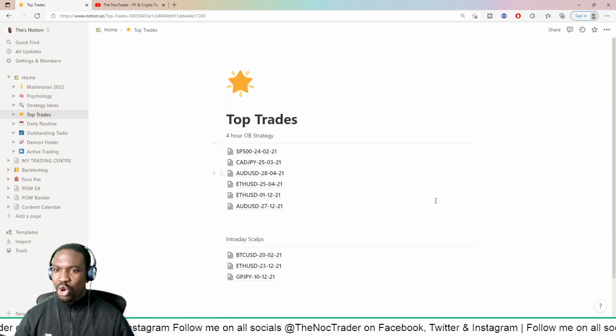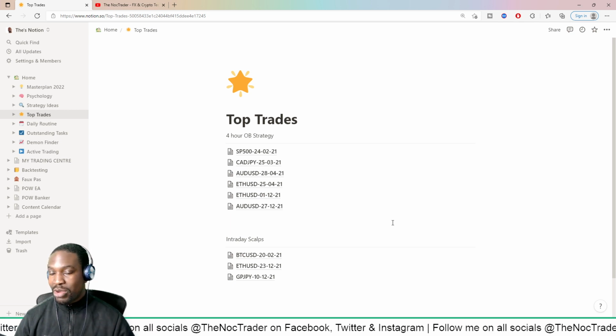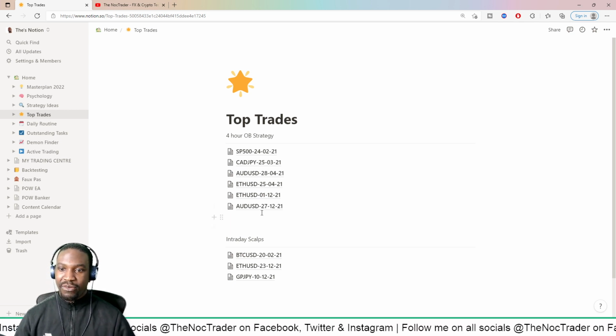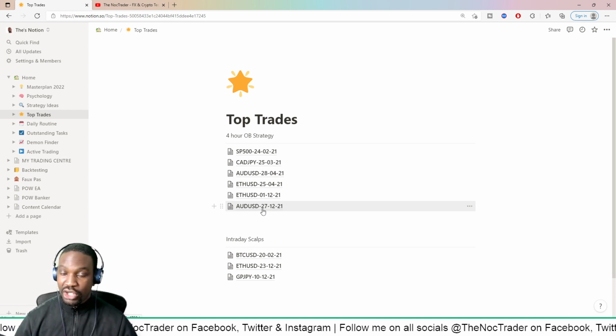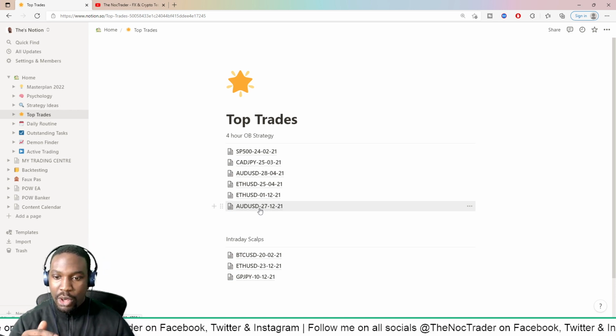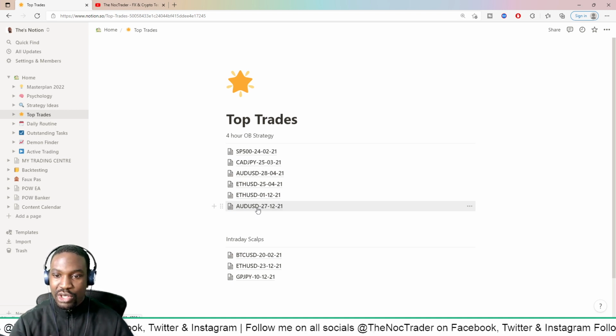Now here we have the top trades. Every so often, whenever I've made a trade that was really good and I'm really proud of it, I will do a breakdown. I'll do a really big breakdown of that trading strategy, and then just go through each hourly time frame and explain my analysis as to how I got to the result I did.